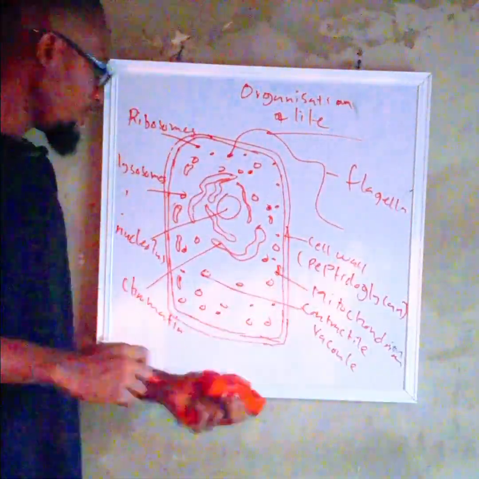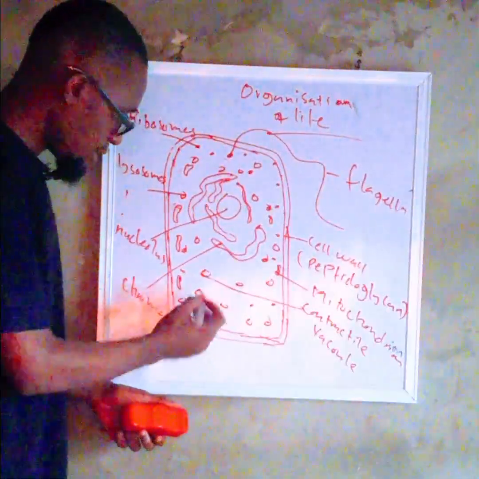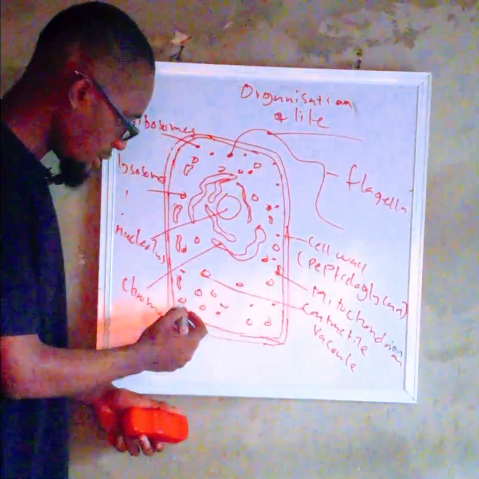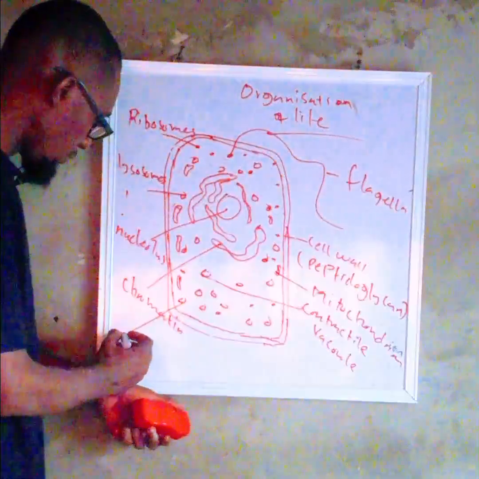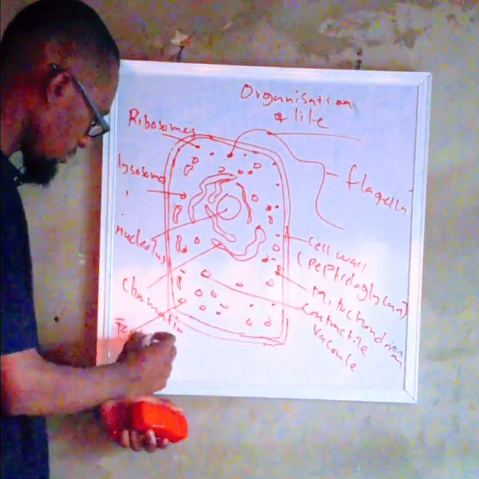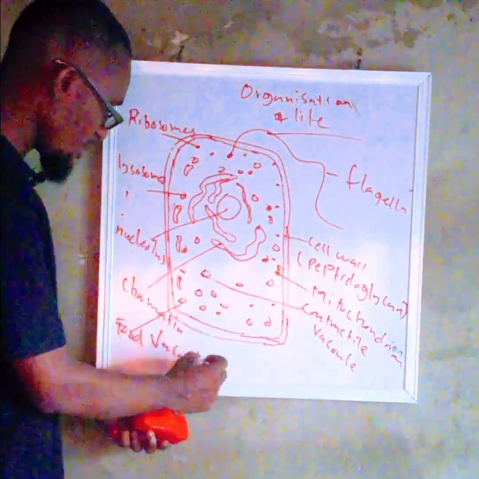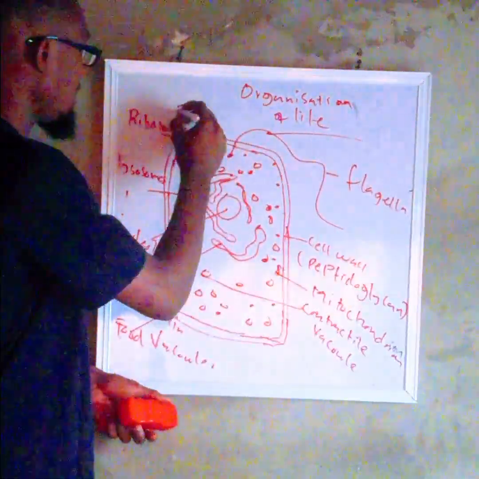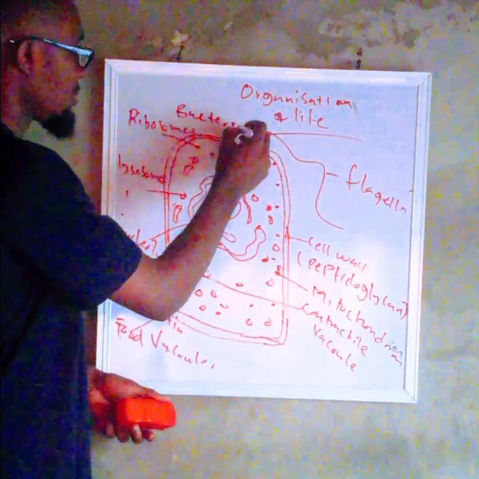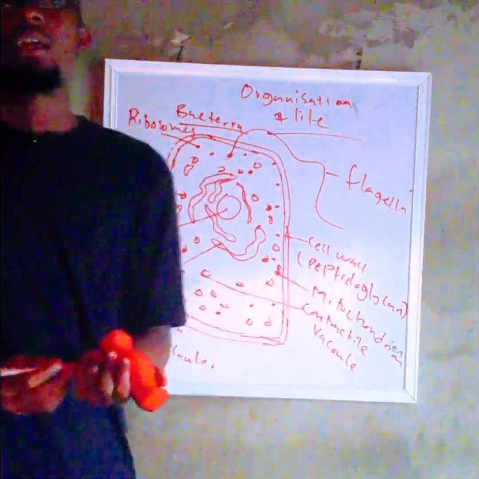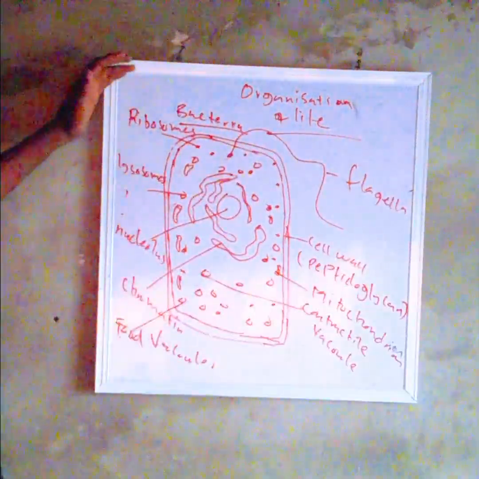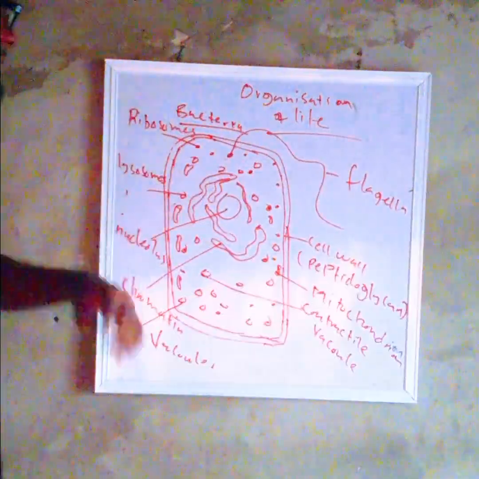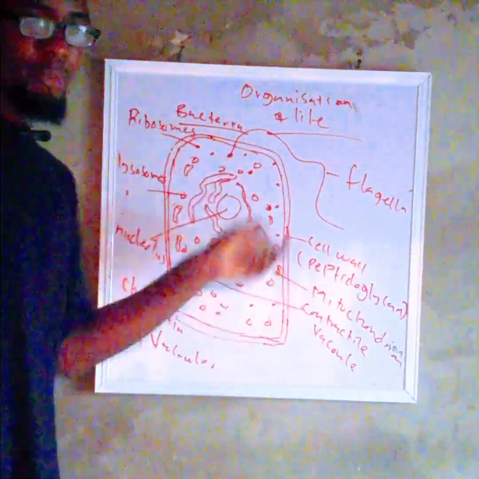And we also have the food vacuole. Let's just use any circle here. We have the food vacuole. Now, this is a typical structure of what? A bacteria. So you now come to realize that the main reason for drawing this is for you to see that there is no nuclear membrane.